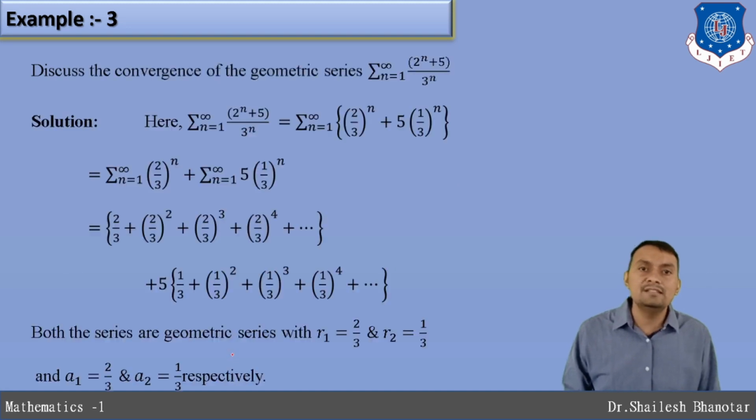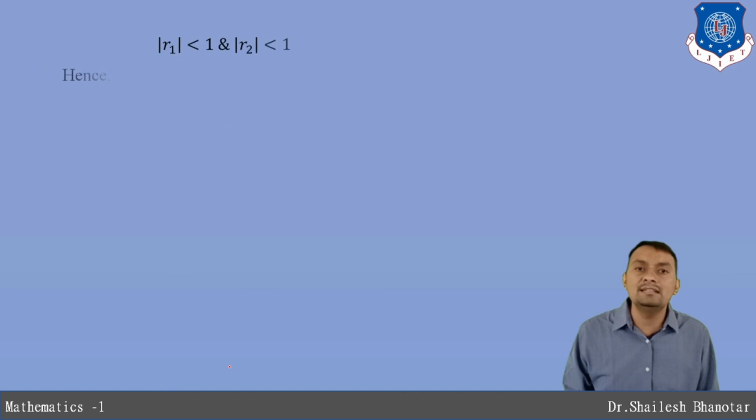Next, discuss the convergence of the geometric series 2 raised to n plus 5 divided by 3 raised to n. This series can be rewritten this way: 5 is the constant, and when you separate the series, you can write this one, and each is a geometric series. The first is a geometric series with ratio r1 equal to 2 by 3, and let us assume r2 is 1 by 3. Both are less than 1, and therefore the series is convergent. What will be its infinite sum?